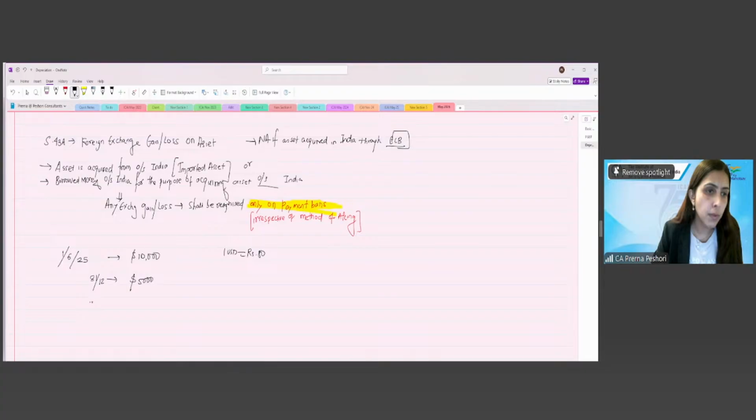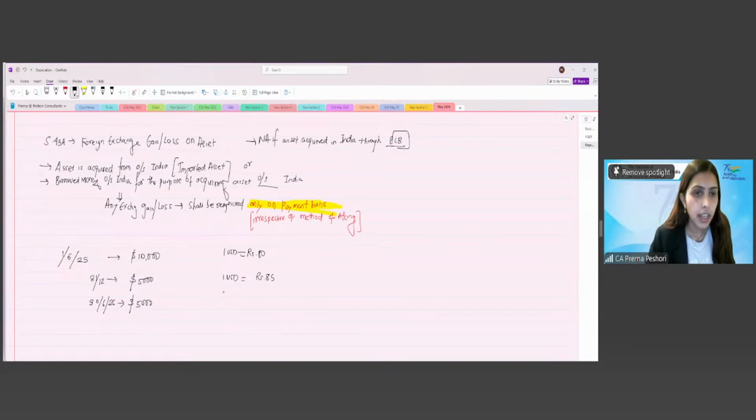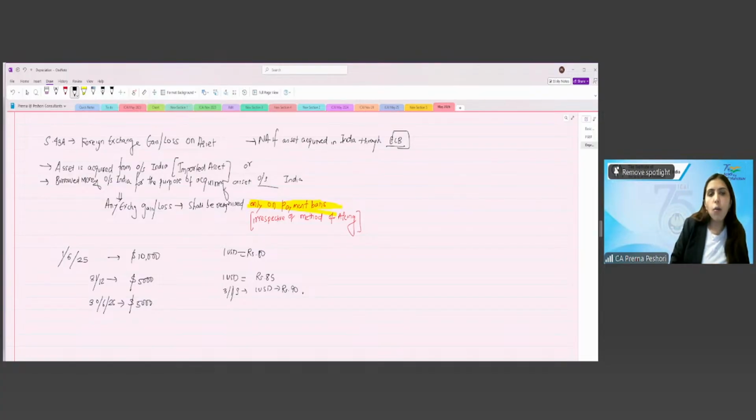Next installment will be due on 30th June 2026, $5,000. On this day, exchange rate was 85, right? And let's say on 31st March, the exchange rate is rupees 90.